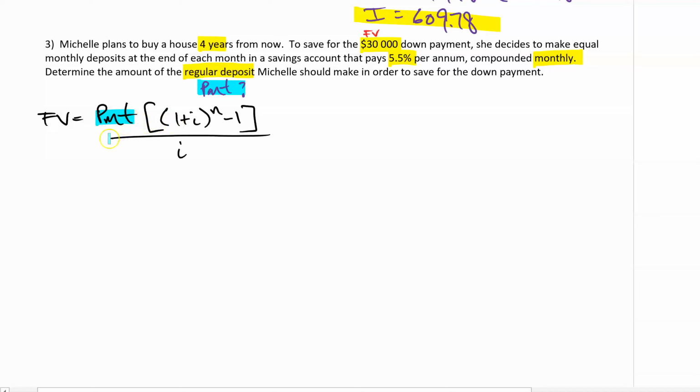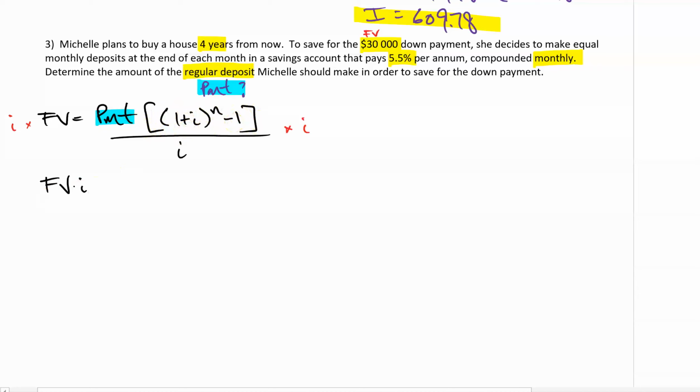So let's isolate the PMT. I'm going to multiply i to both sides, and I'm now going to get this. FV times i, because I multiplied i to both sides, and get FVi, right? And that's gone. And then I have to divide both sides by this entire block, this square bracket, 1 plus i to the exponent n minus 1.